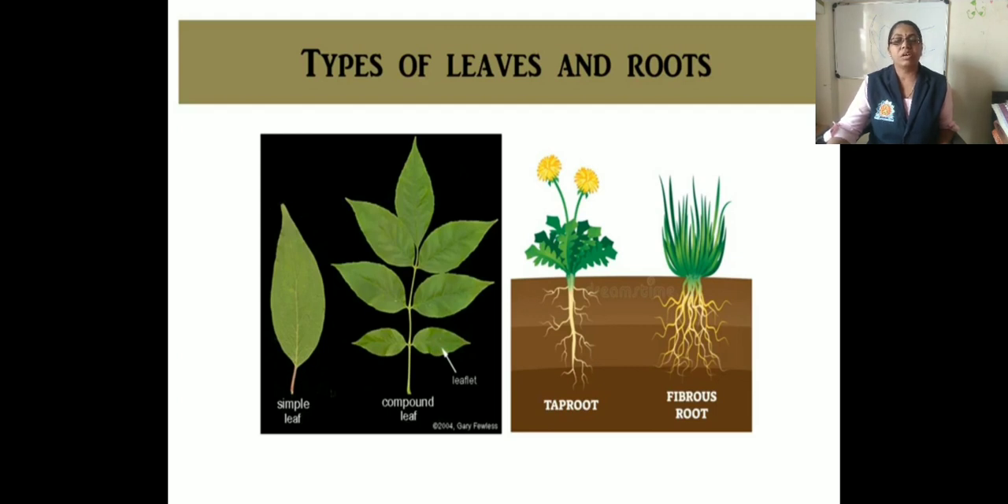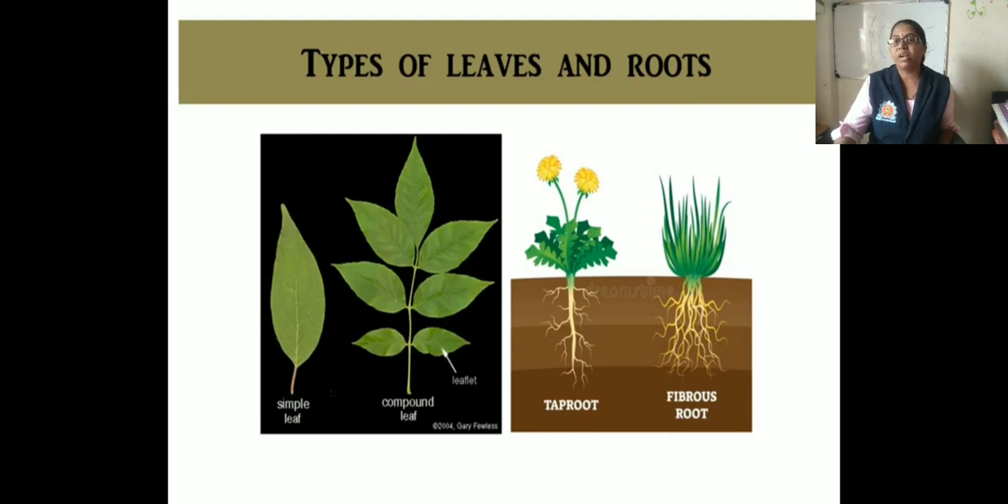Roots in some plants produce secondary roots which grow and spread far and wide in the soil, providing support to the plant. Such type of root is called the taproot. For example, hibiscus. Okay. Now next is the fibrous root.